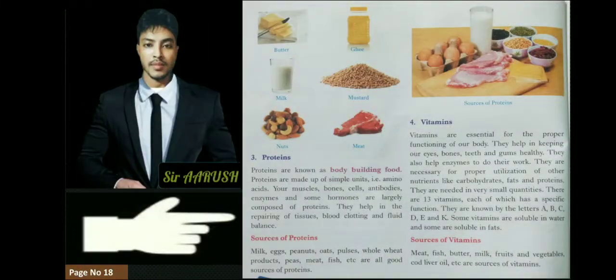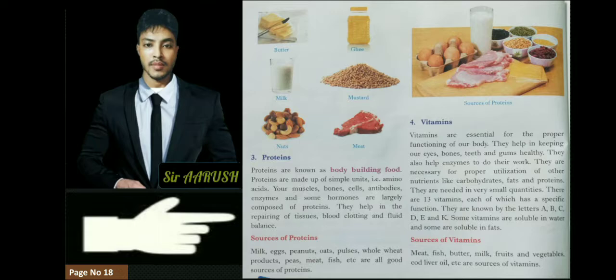After fat, we are going to learn about the most important one, protein. Proteins are known as bodybuilding food. Proteins are made up of simple units, that is amino acids. Your muscles, bones, cells, antibodies, enzymes and some hormones are largely composed of protein. They help in the repairing of tissue, blood clotting and fluid balance.